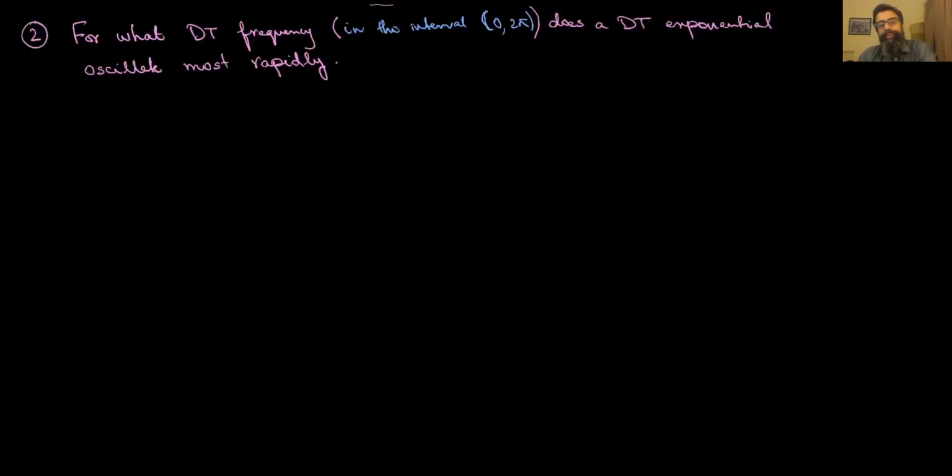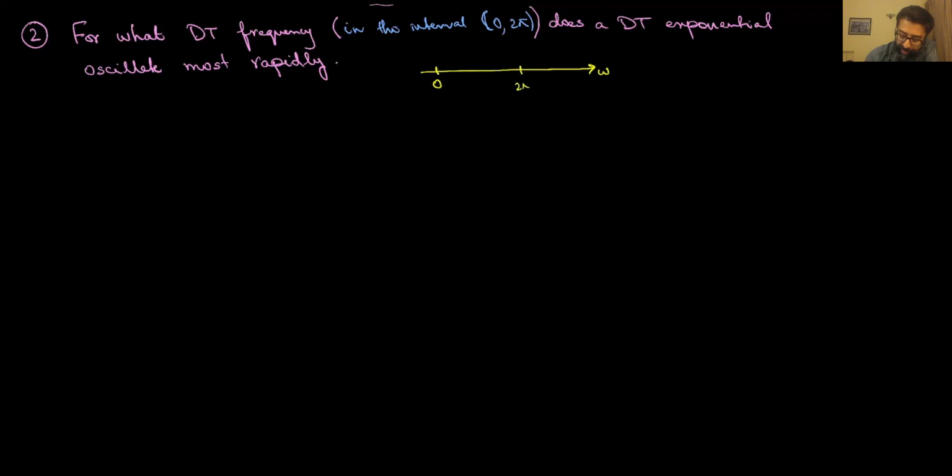So the next thing we want to address is how the rate of oscillation of a discrete time complex exponential changes as I start increasing the frequency. And this behavior is not exactly the same as we have in the continuous time counterpart. So what I mean by that is, let's say I have the frequency axis here, and this is a frequency which is 0 radians per sample.